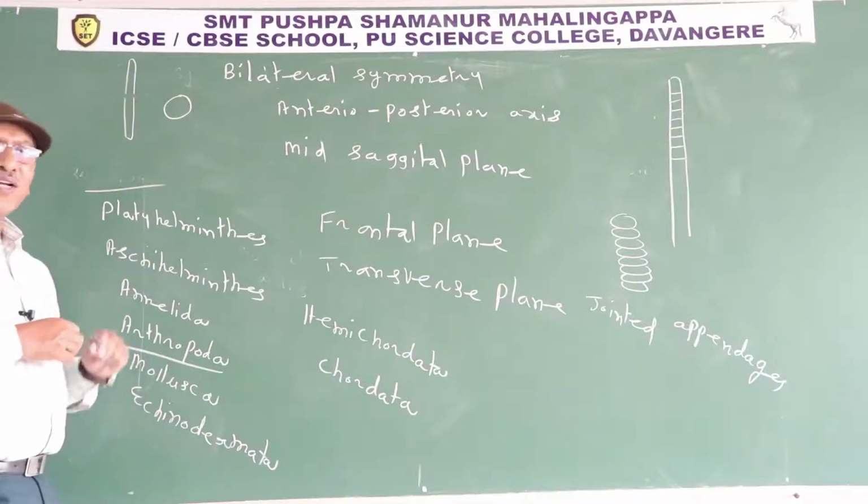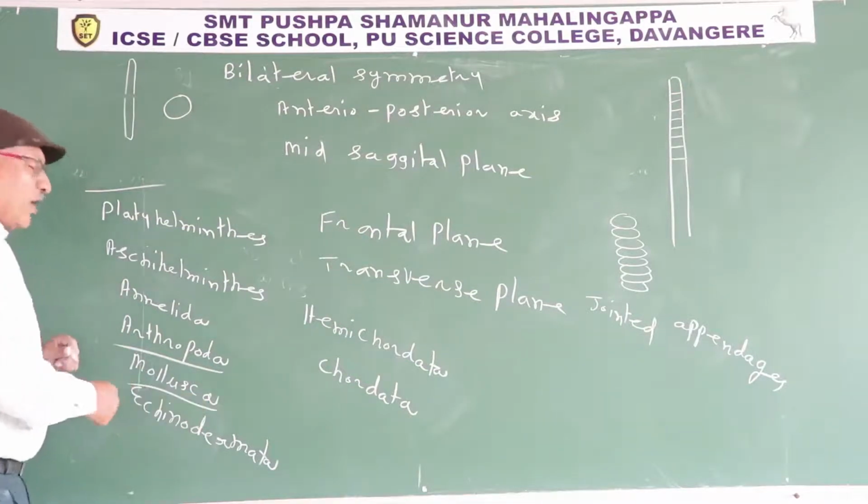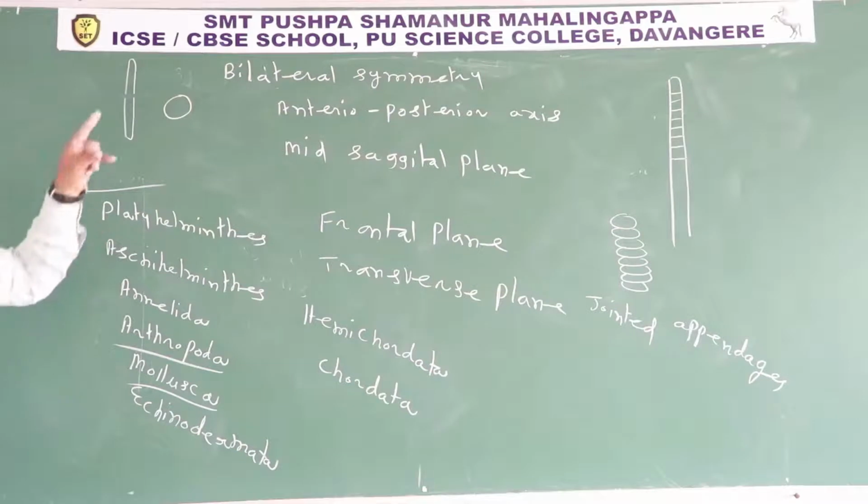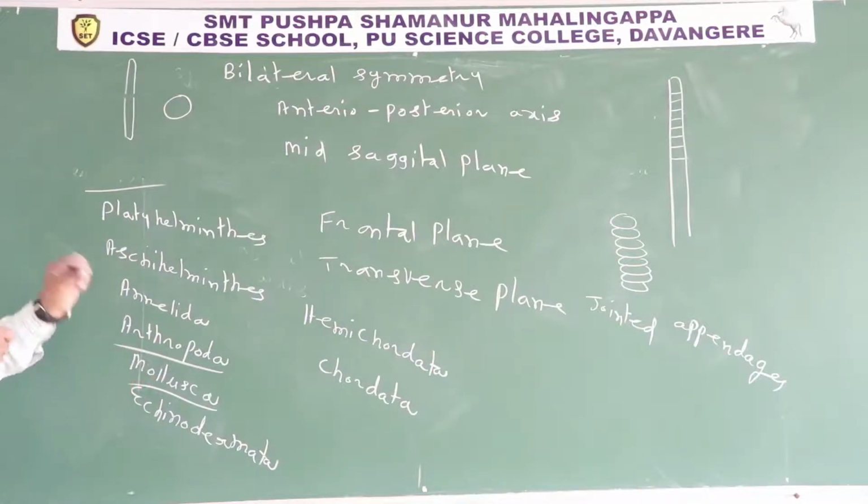Nearly 1 lakh animal species are included in this phylum. Arthropoda is the largest phylum; Mollusca is the second largest.